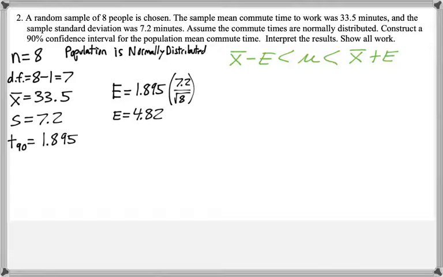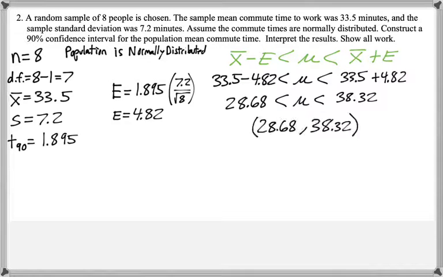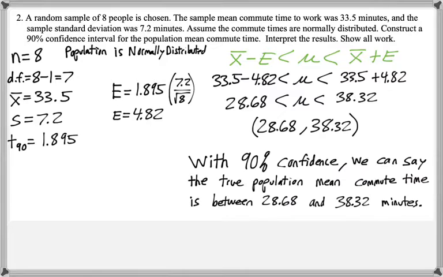So our confidence interval, mu, is between 33.5 minus 4.82 and 33.5 plus 4.82. So the mean is between 28.68 and 38.32. So with 90% confidence, we can say the true population mean commute time is between 28.68 and 38.32 minutes.